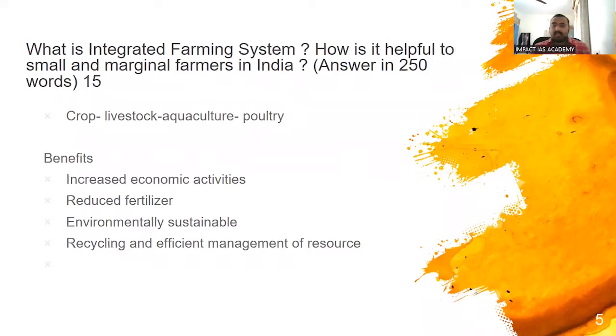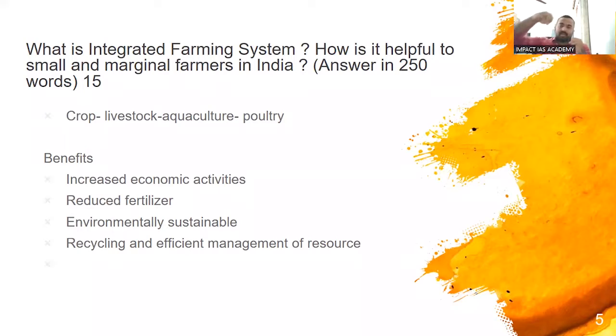Next, integrated farming system, a question that was much expected and has been in the news for a very long time. What is an integrated farming system? It is doing agriculture based on the principles of interdependence, resource efficiency, and recycling of nutrients. For example, instead of only growing a crop, a farmer will have a pond and do aquaculture. The water from the aquaculture will have a lot of fish waste in it, which is a very good fertilizer.